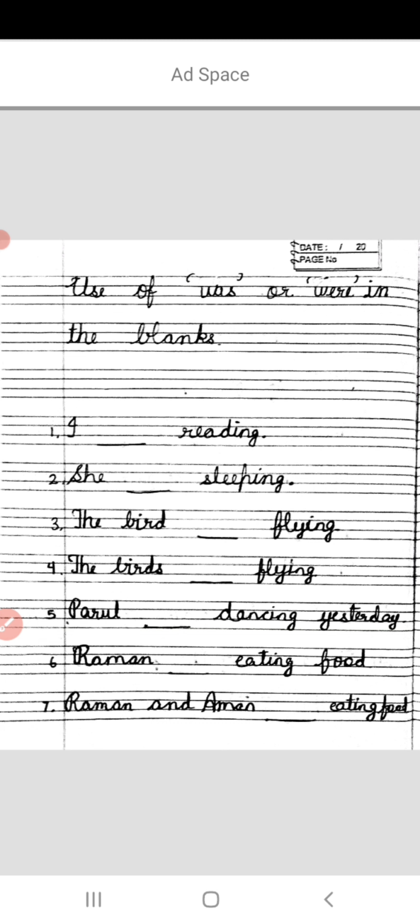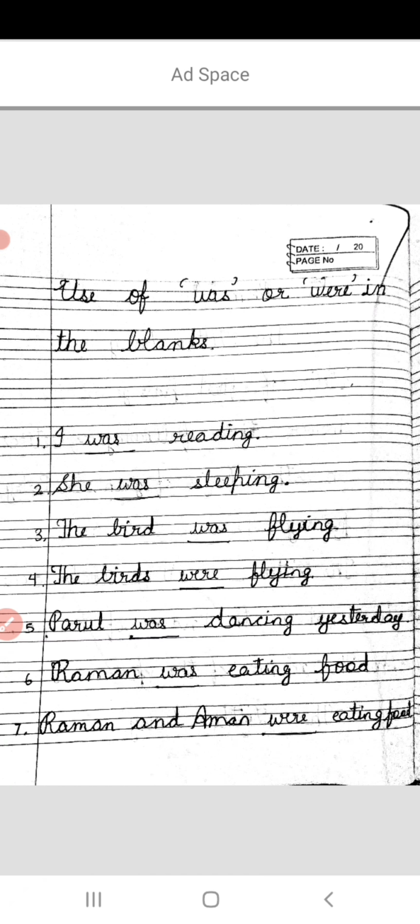So children, you have to complete this. After doing this, you can match the answers also. So there is a homework for you. You have to do practice of was or were in your English notebook. These are few sentences. These are 6 sentences. You have to complete it.